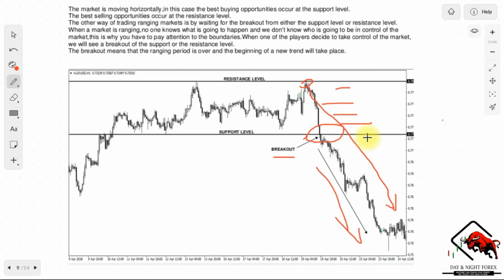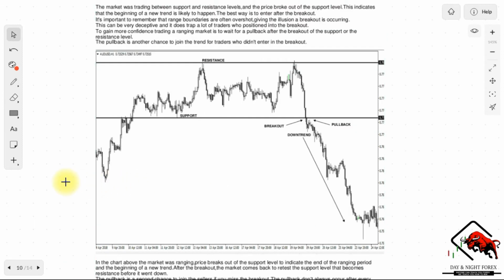As you can see what happened. So put it all together, make it work, it will be a very powerful strategy that comes out of there. So to explain a bit more in detail about this opportunity that you're seeing here, you can see that the market was trading between the support and resistance level, and the price broke out of the support level. So this indicated that the beginning of a new trend was likely to happen.